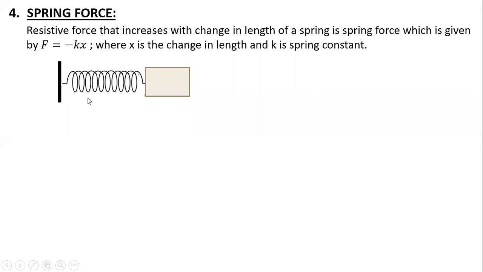Suppose this is your spring block system. This is at mean position, initially at rest. We are not trying to deform it. But suppose now I try to deform it by compressing it, so I'm compressing it towards the left. When I compress, I'm pushing the block towards the left hand side, means the displacement from the initial position is generated on the left hand side.